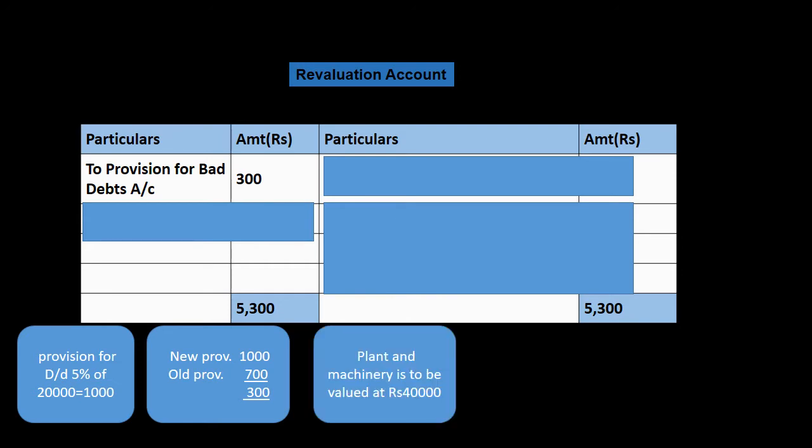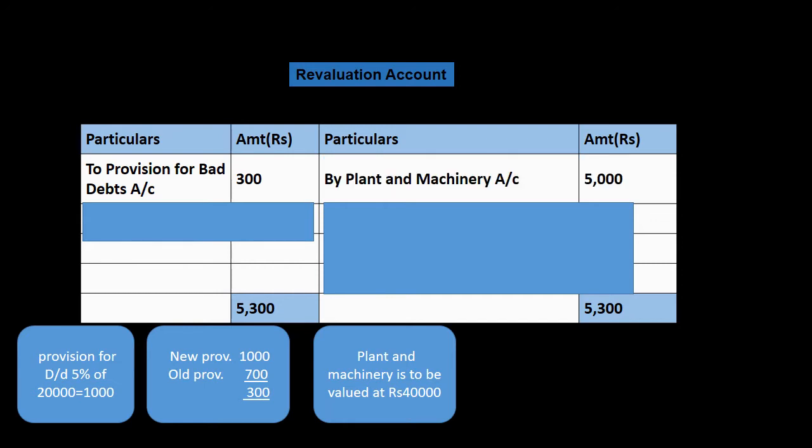Next, plant and machinery is to be valued at rupees 40,000. प्लांट एंड मशीनरी को हमें 40,000 पे वैल्यू करना है. अगर आपको याद हो, हमने बैलेंस शीट में प्लांट एंड मशीनरी देखा था 35,000 का. It means there is an increase in the value of plant and machinery by rupees 5,000, which will be termed as income, and incomes are to be shown on credit side of revaluation account.